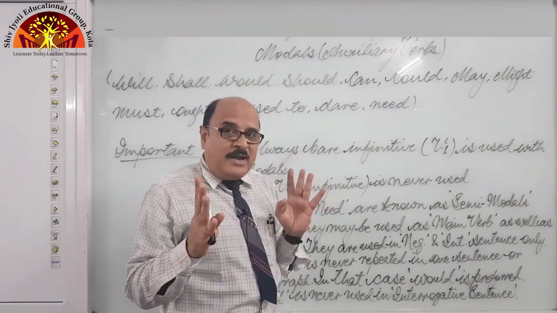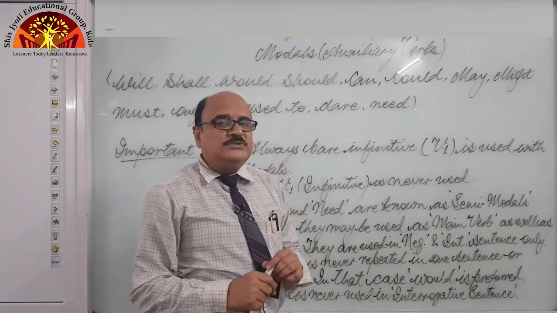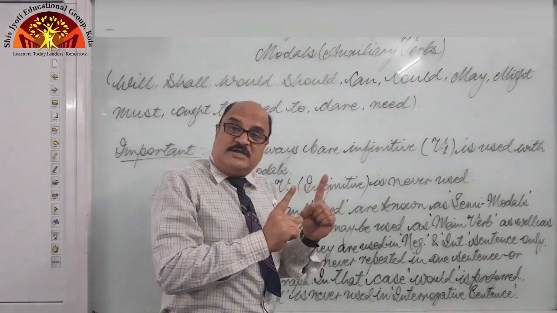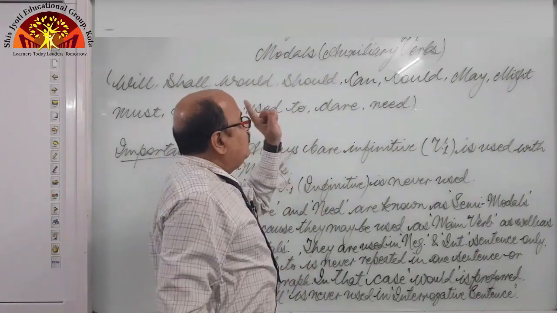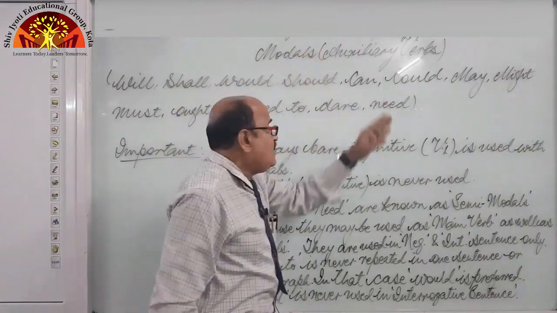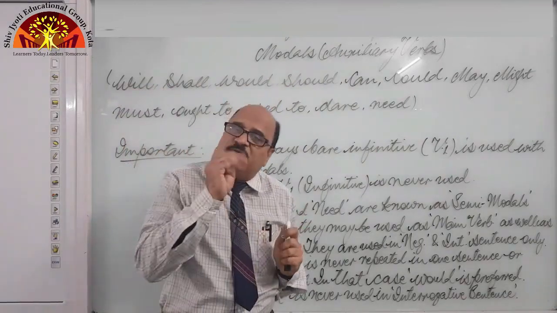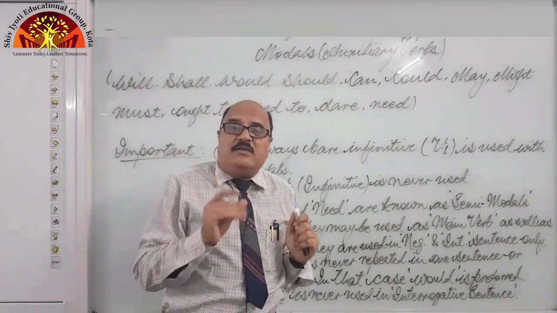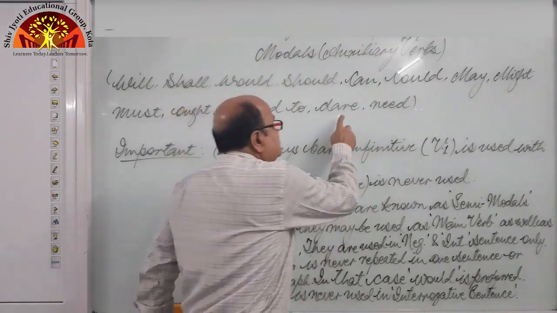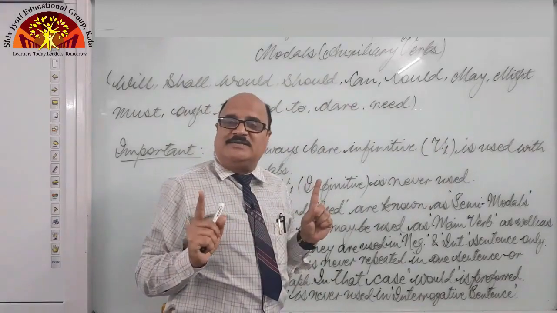Keep it in your mind that dare and need are used only in negative and interrogative sentences when we use them as modals, right? And all the others may be used in affirmative, negative, interrogative sentences, right? But these two can be used in negative and interrogative sentences only.